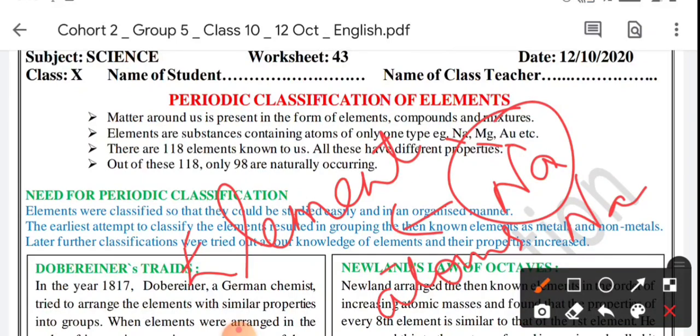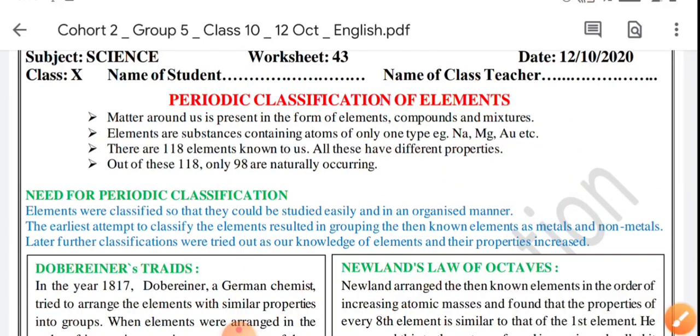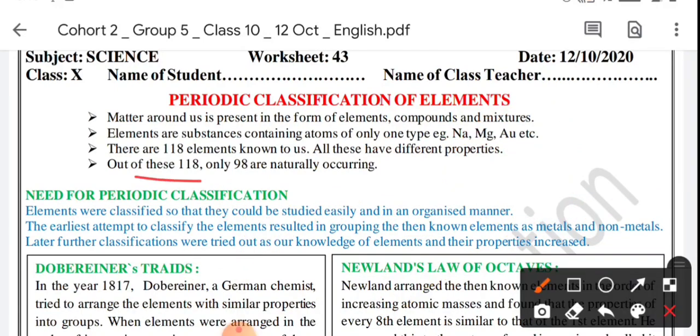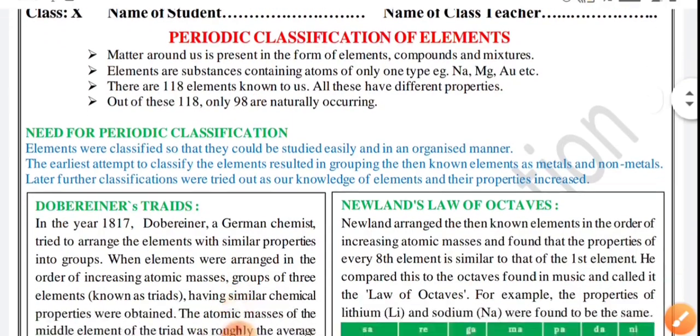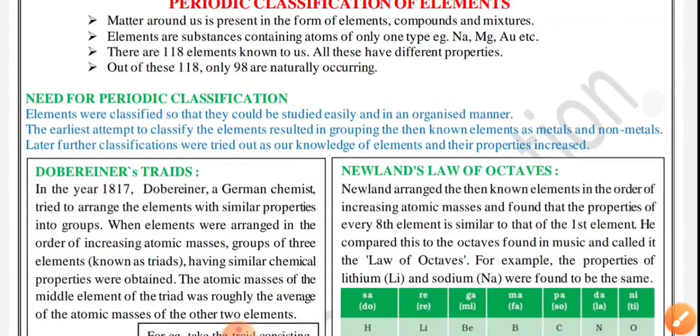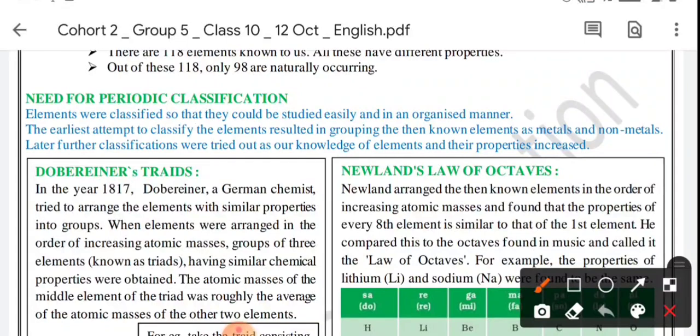There are only 118 elements known to us. All these have different properties. And out of these 118 elements, only 98 elements are naturally occurring. So what was the need for periodic classification? Why was it required? Elements were classified so that they could be studied easily and in an organized manner.